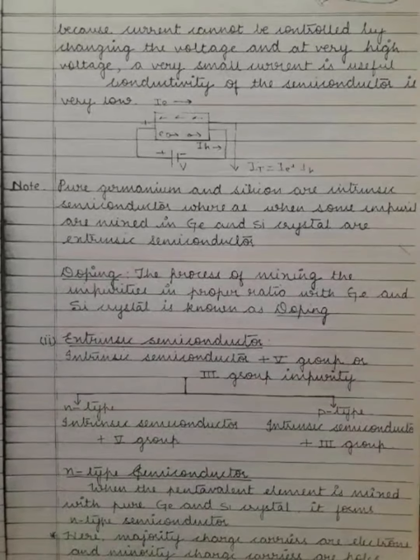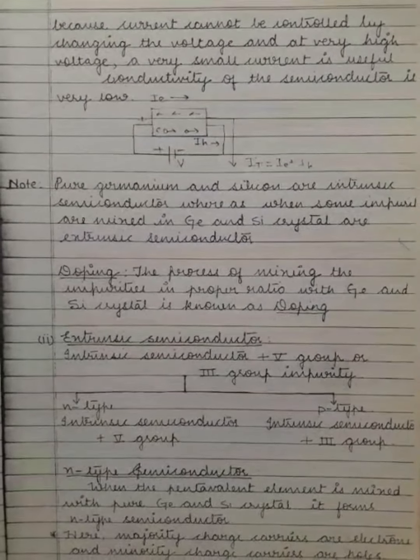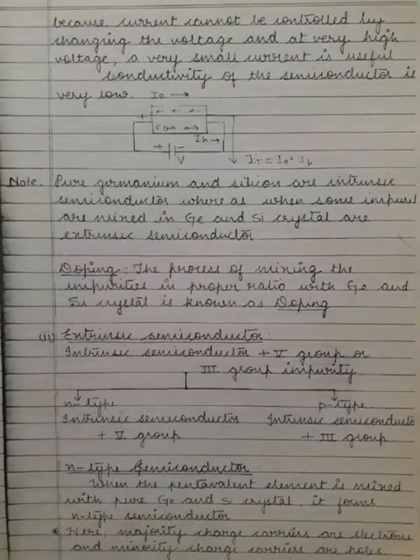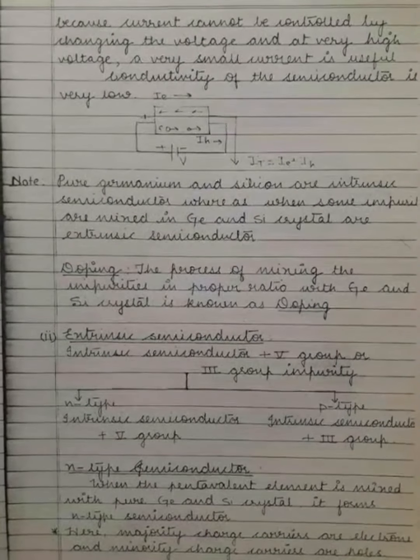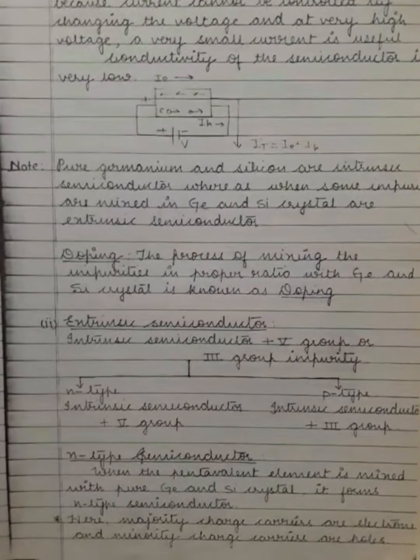How can we make an N type semiconductor? When a pentavalent element is mixed with pure germanium and silicon crystal, it forms an N type semiconductor.